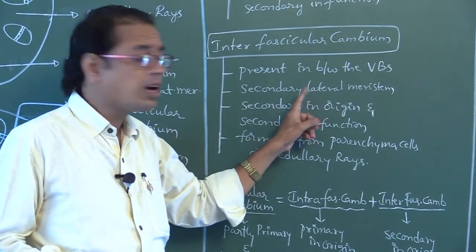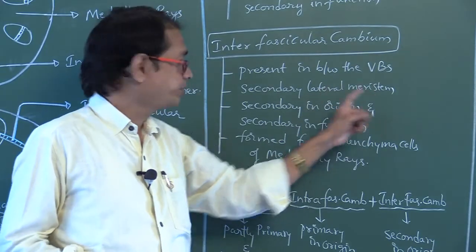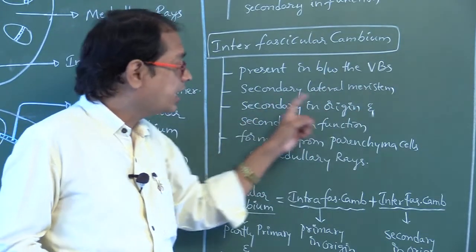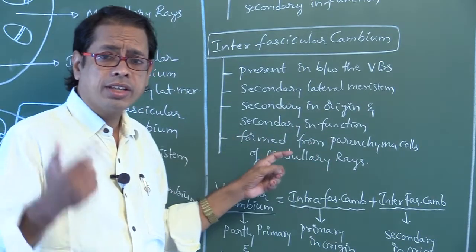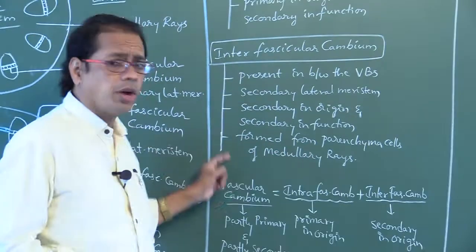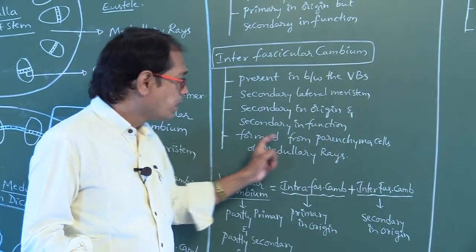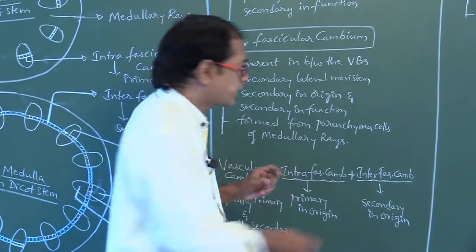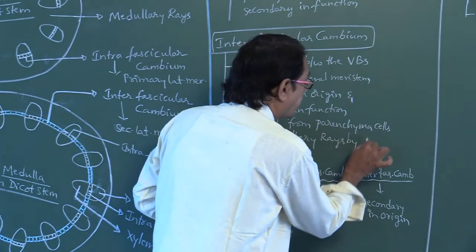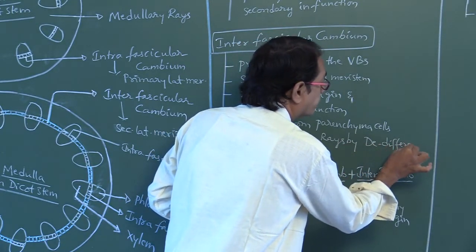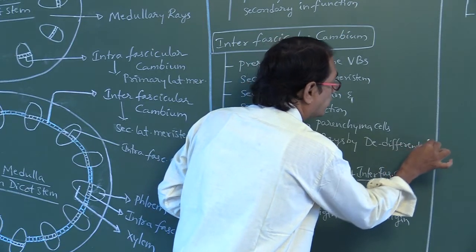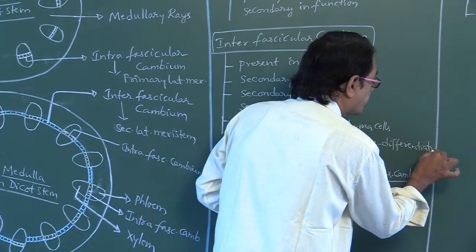It is an example of secondary lateral meristem. It is secondary in origin and secondary in function. Where is this intervascular cambium formed? It is formed from parenchyma cells of medullary rays by a process called dedifferentiation.